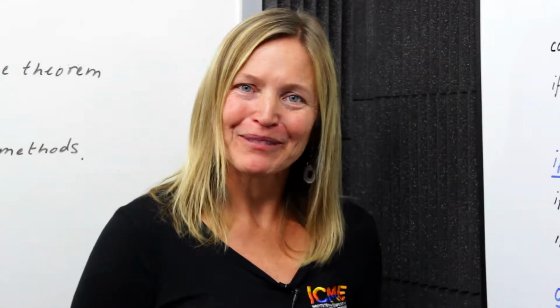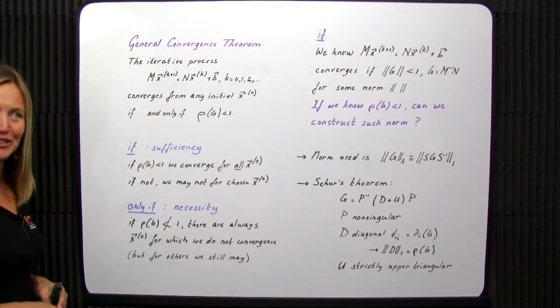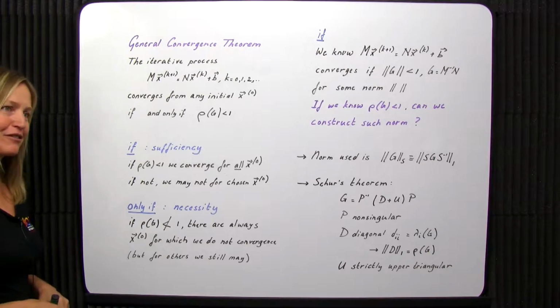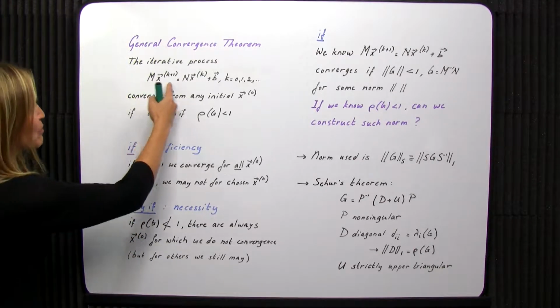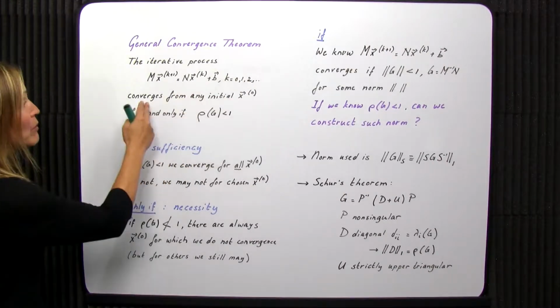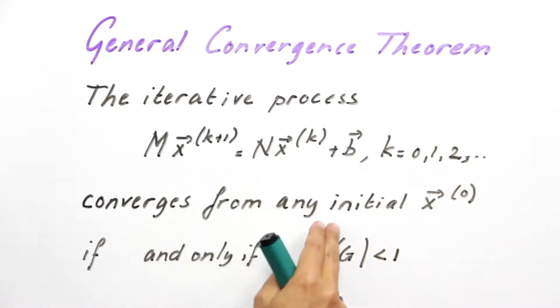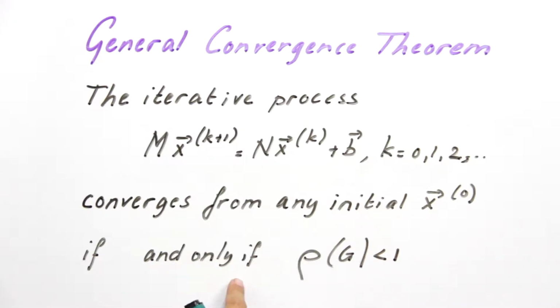Hi and welcome back. We're discussing the general convergence theorem for stationary iterative methods. Now this is what this theorem says. This iterative process for the stationary method will converge for any initial x0, so no matter what sort of initial guess we choose, if and only if the spectral radius of G is smaller than 1.